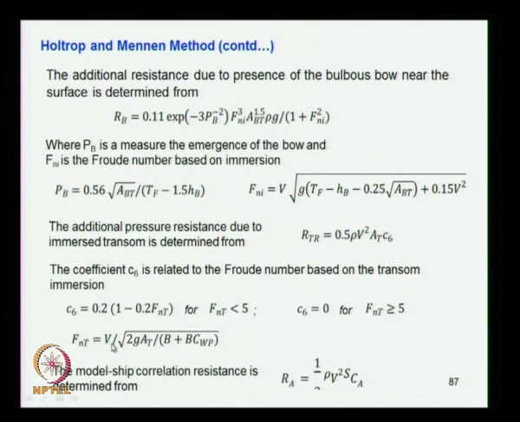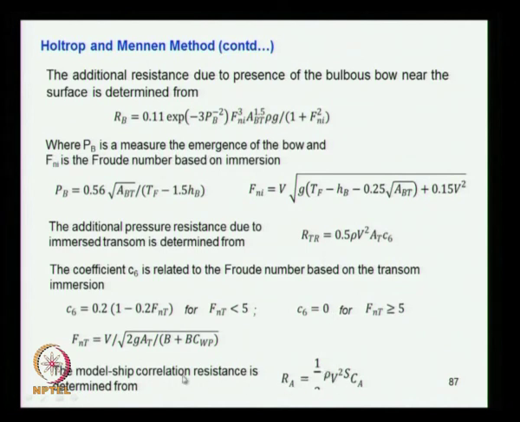Fnt is given by V by square root of 2g At by (B plus B into Cw). Here At is the transom submerged area, B is breadth, and Cw is the waterplane area coefficient, so you can find out Fnt. Then you substitute Fnt here, you get C6, then you substitute C6 here, you get RTR, that is the resistance due to the transom immersion.